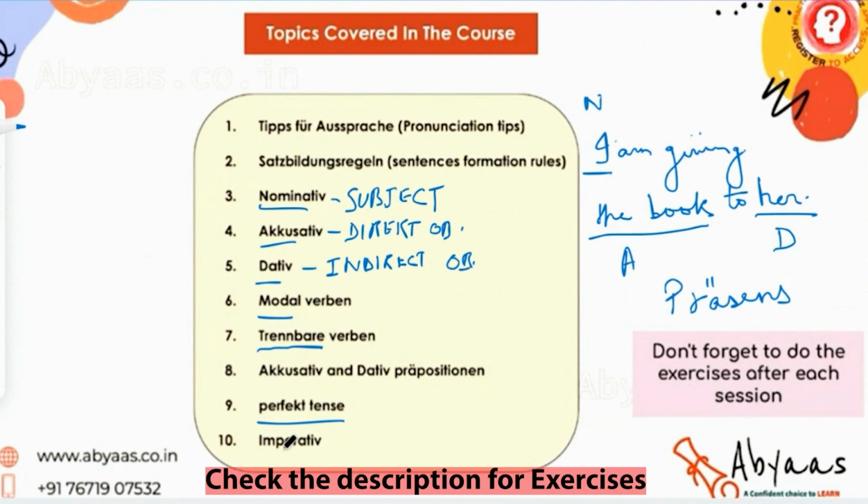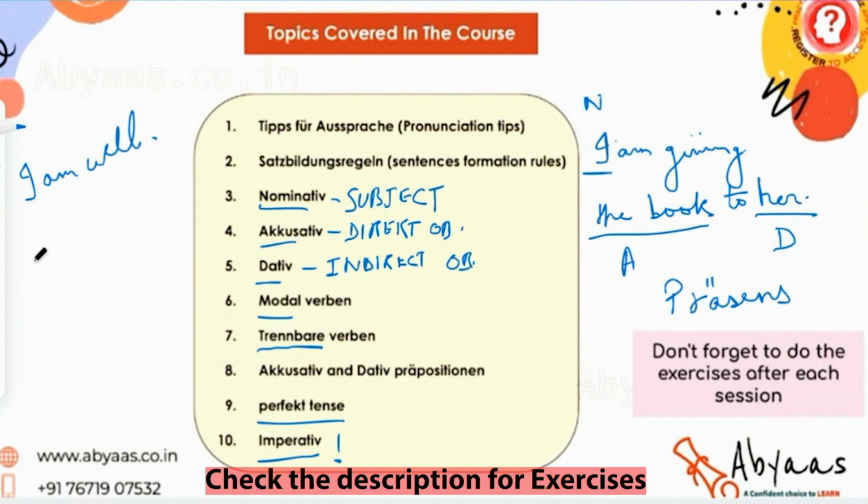And finally, we will have your imperative topic. Basically, when we give any kind of command or an order, or when we make a request, it is called an imperative sentence. And we mostly use the exclamation mark as punctuation rather than your full stop or question mark. So if I say a sentence, I am well, and if I put a full stop, it means it is a statement.